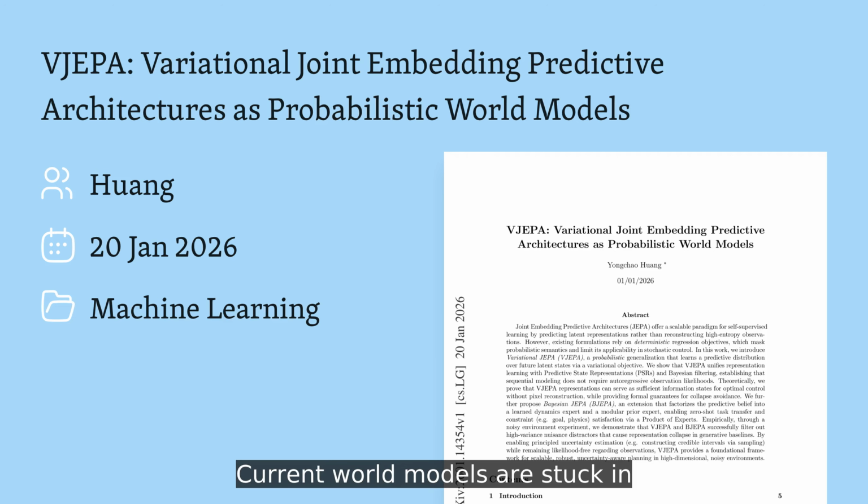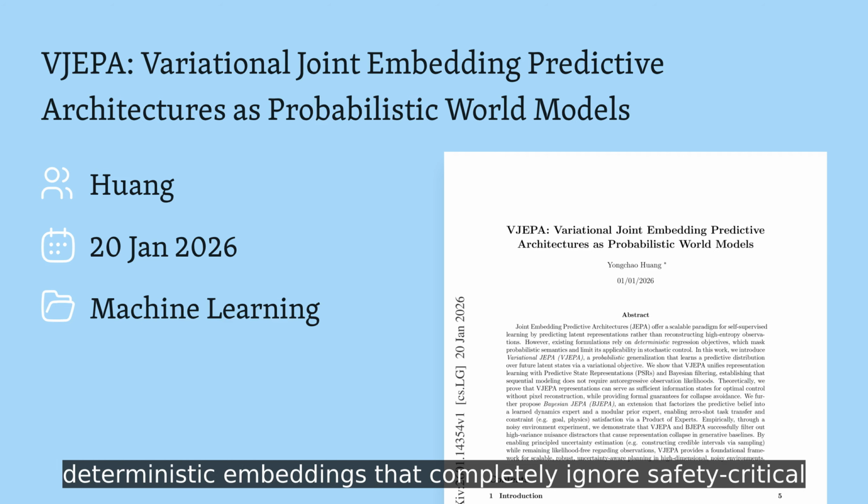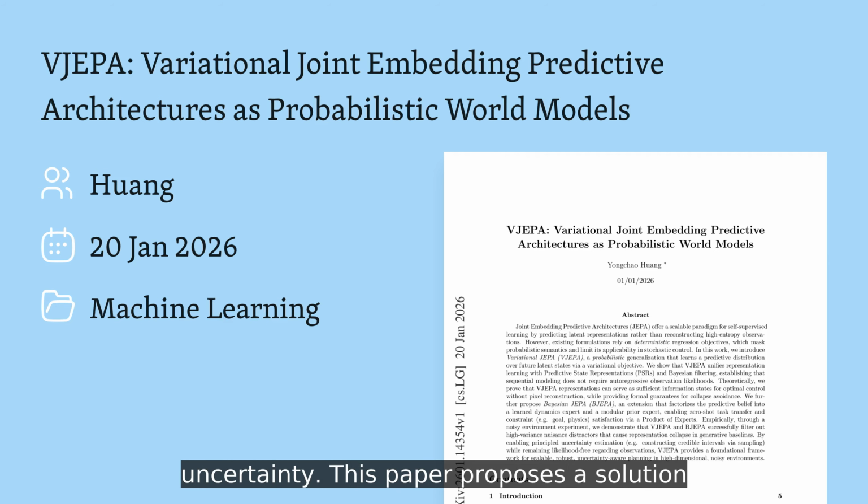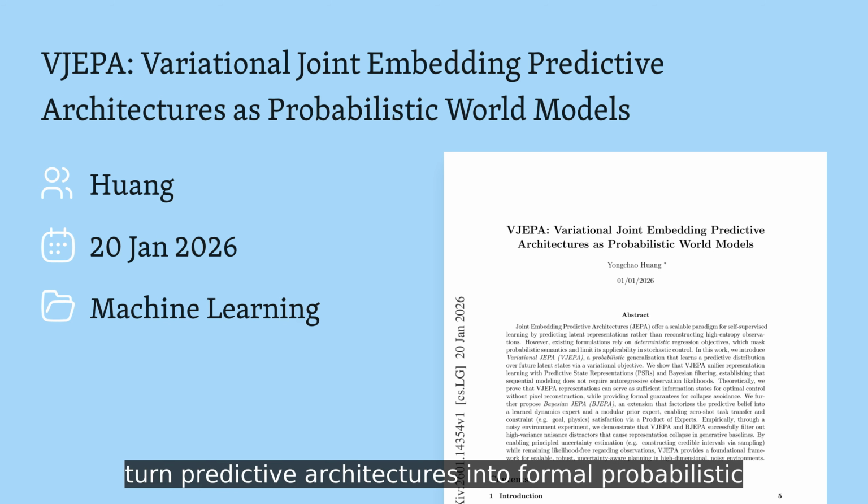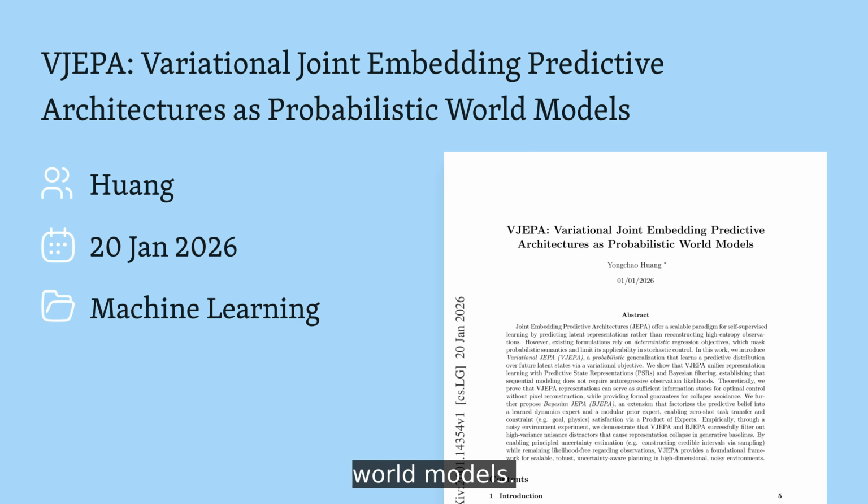Current world models are stuck in a dilemma. They either waste capacity reconstructing noisy pixels, or they use deterministic embeddings that completely ignore safety-critical uncertainty. This paper proposes a solution that captures probabilistic beliefs without the heavy cost of generative reconstruction. The authors introduce VJEPA, a method to turn predictive architectures into formal probabilistic world models.